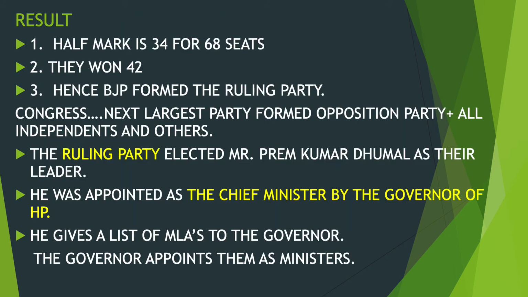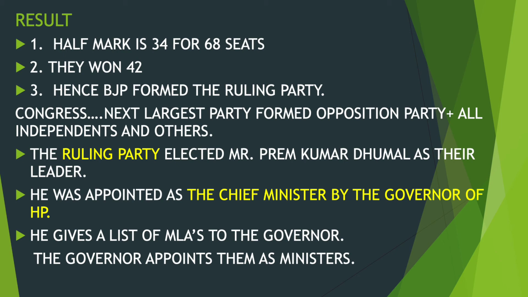In order to gain majority in the elections, a political party needed to win the half mark of the total seats. Here, in respect of Himachal Pradesh, the half mark is 34 seats out of 68 seats.